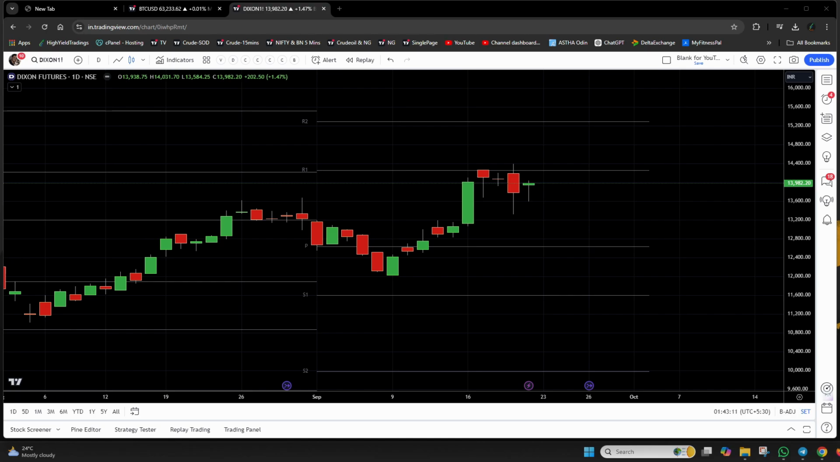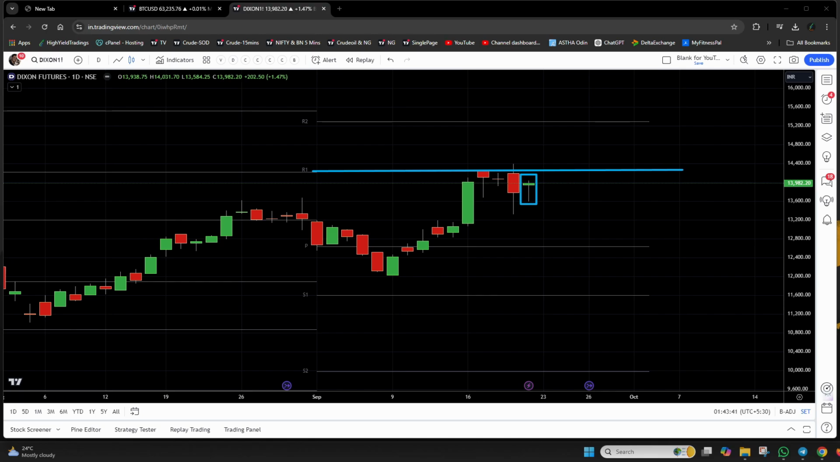Let me explain this further. Now, the first confirmation is that we already have an inside bar, right? This is the inside bar. Now we have to look for the second confirmation. What would be the second confirmation? We need to make sure that the inside bar is being formed just below a resistance. In this case, this pivot is a very strong resistance.